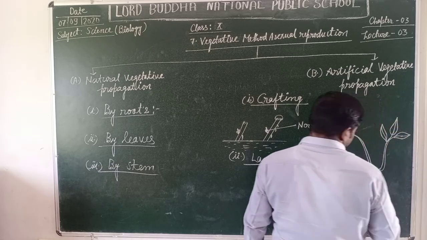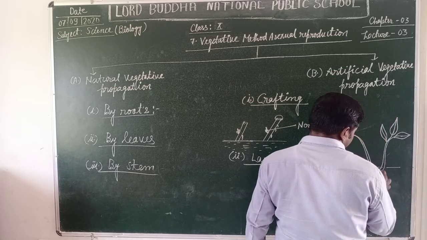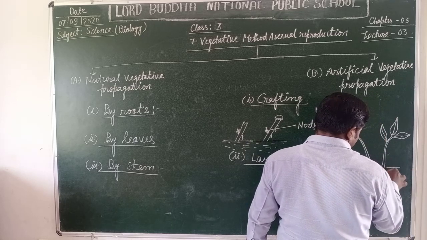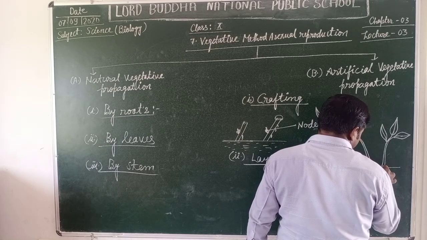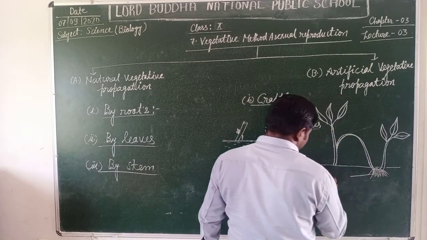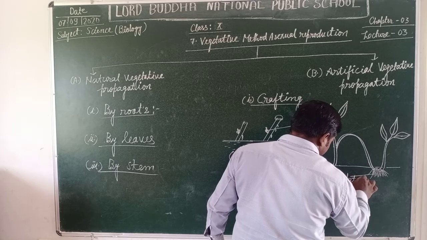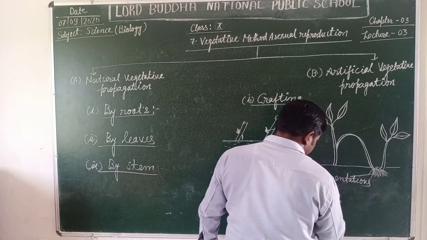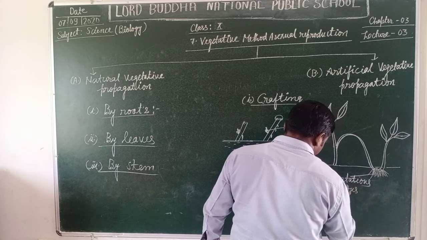What happens after some time? Students, after some time the underlying branch of the plant develops adventitious or fibrous roots.